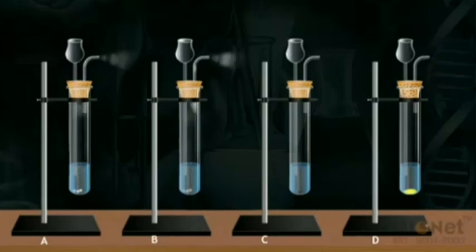What will you find? You will find out that gases formed in tubes A and B burn readily, but nothing happens in tubes C and D. Thus we conclude that metals react with bases to produce hydrogen gas and metal oxides or hydroxides.